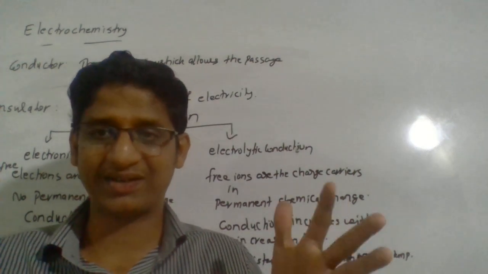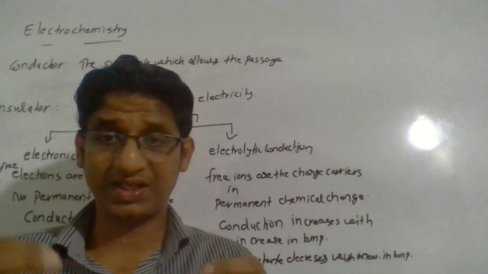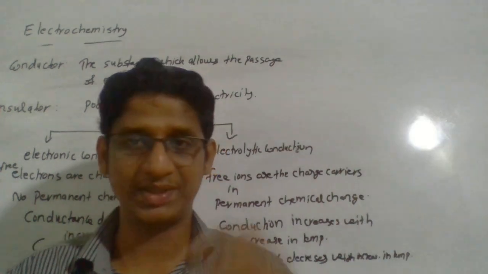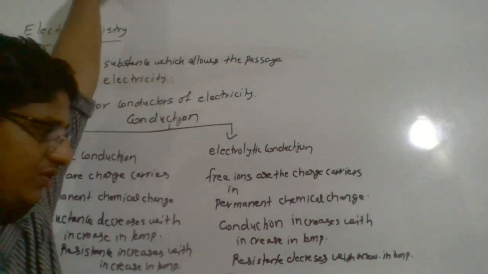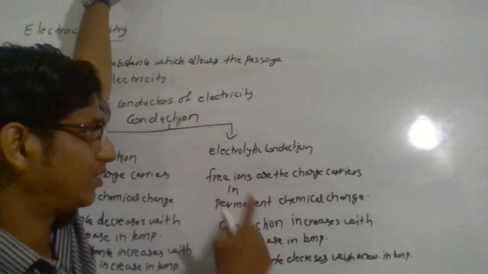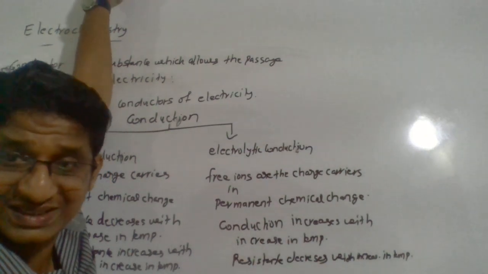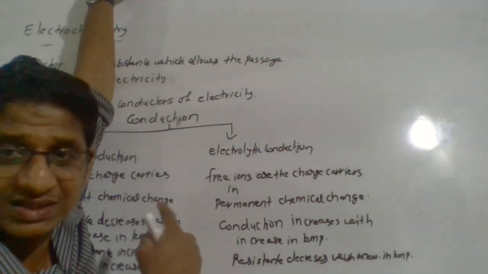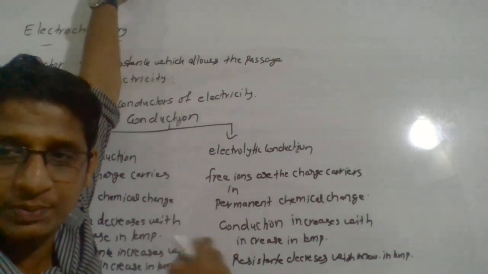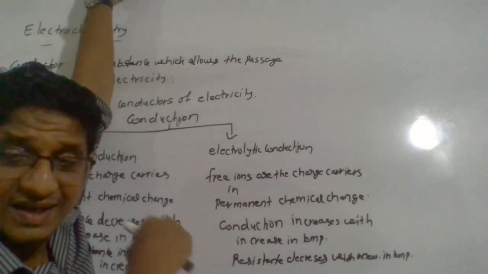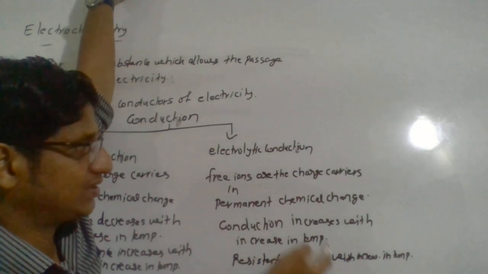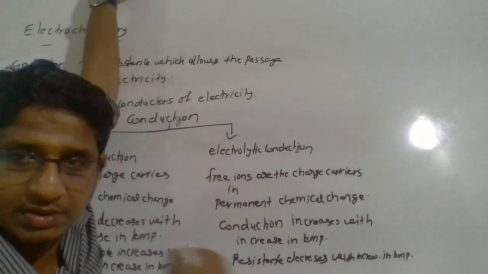The lesser the attraction, the more the conduction. So when you increase the temperature in electrolytic conduction, the resistance decreases. We know conductance and resistance are always opposite to each other, right? So conduction always increases in electrolytic conduction with an increase in temperature.